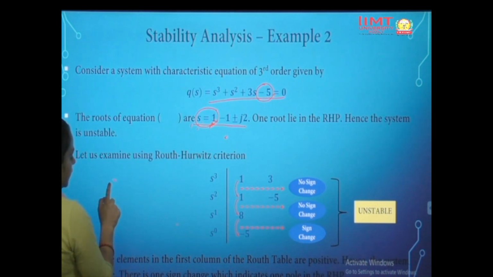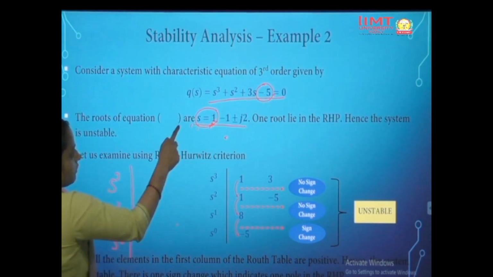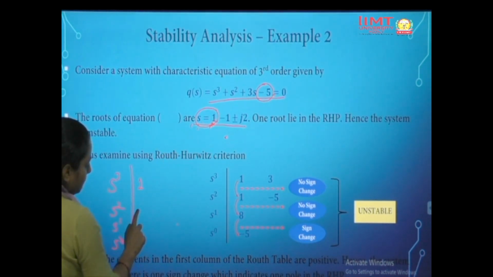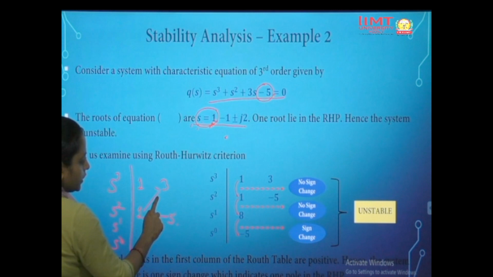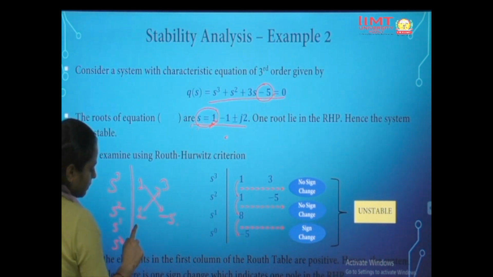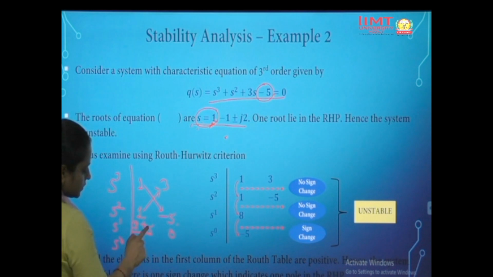Again this is a third degree polynomial, so again we have s cube, s square, s to the power 1, s to the power 0. So we have coefficients 1, the second term would be here 3 and minus 5. Okay, so what we have, 1 into 3 minus 1 into minus 5, that is 3 plus 5 divided by 1, that is 8, and here it would be 0, so it would come again 5.